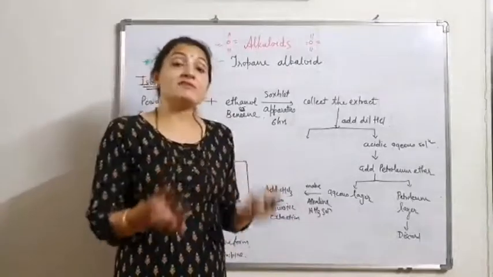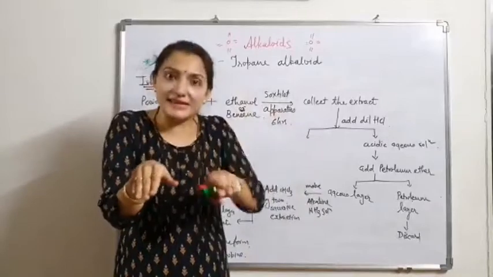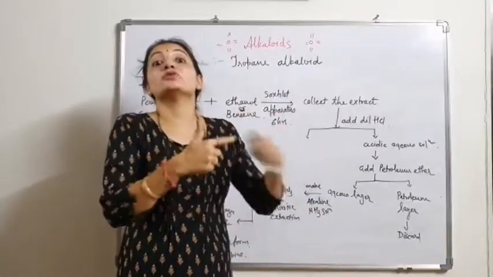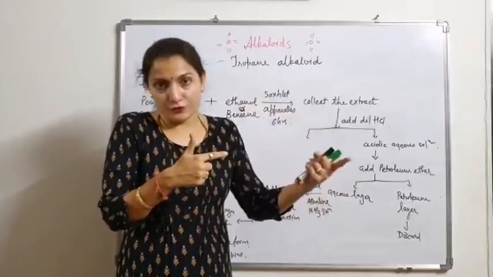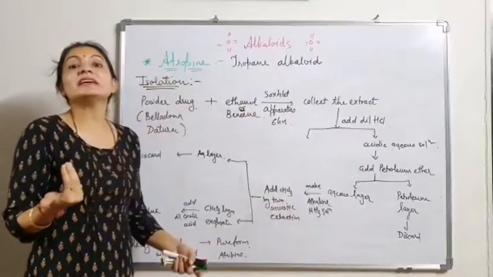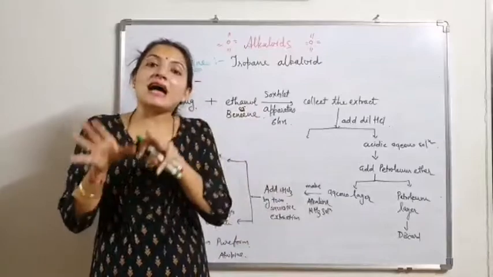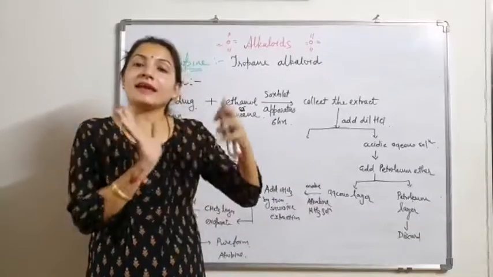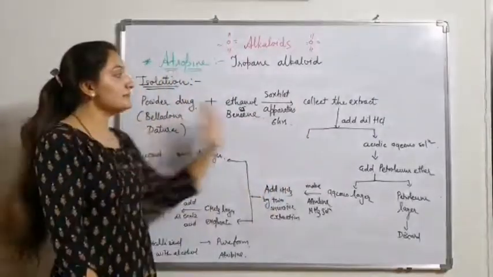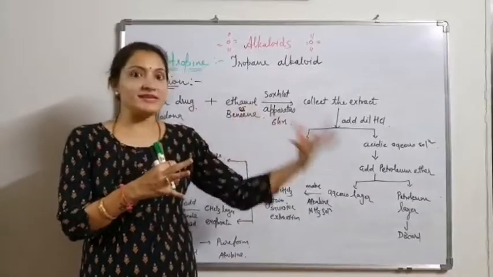Further, when we add acid, the alkaloid present in the chloroform is in the base form, but when we add oxalic acid, it is converted into the salt, the oxalate salt form. This salt form, which precipitates out, we separate by filtration and then recrystallize using alcohol to get, at the end, the pure form of atropine. So this is a simple isolation of alkaloid in plant base form.